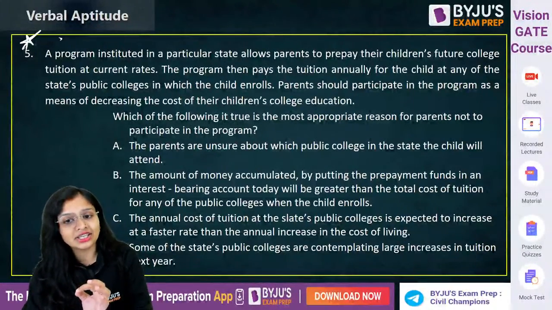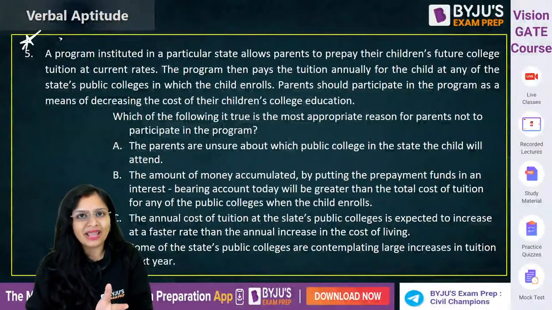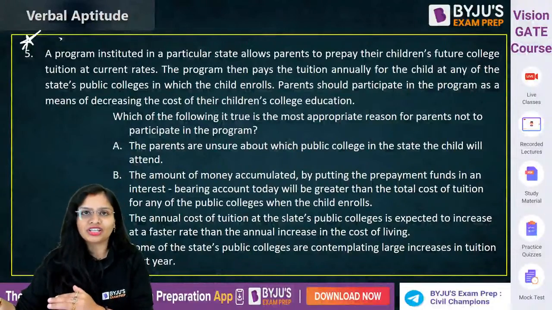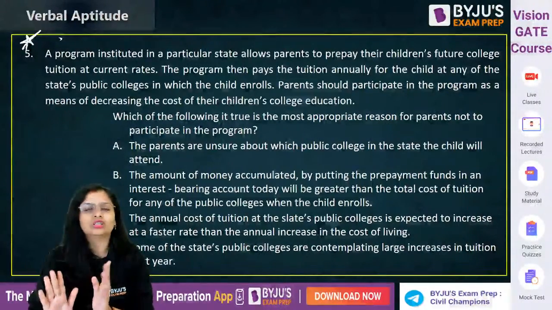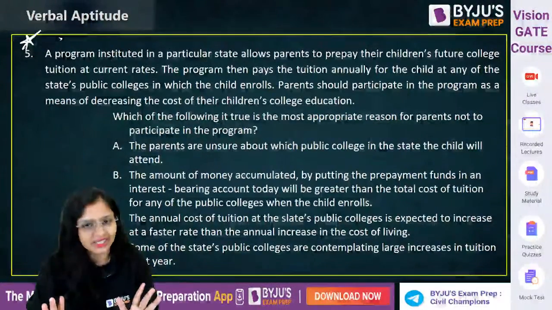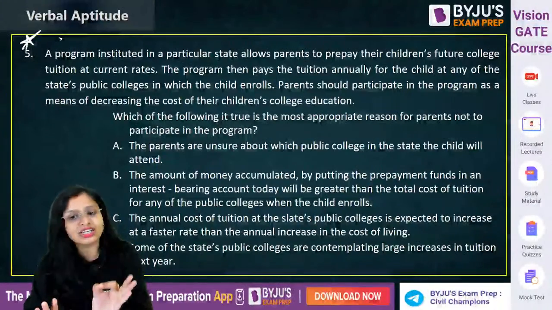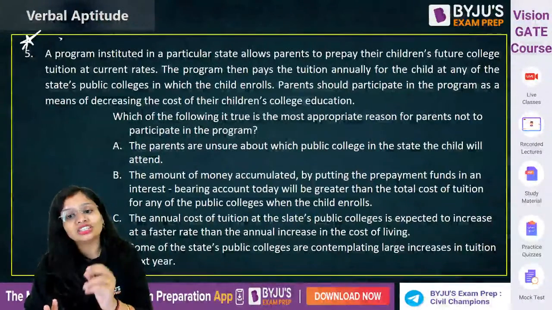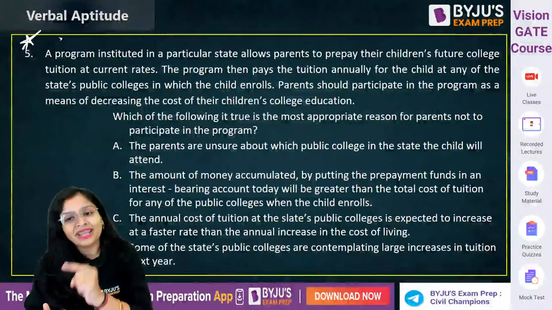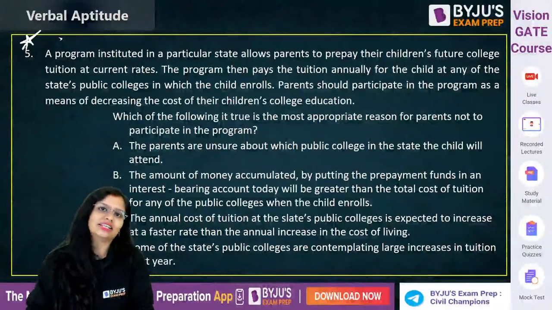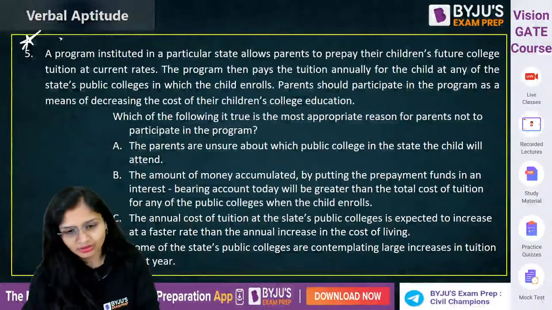If the cost of education increases, they don't have to bother, because the program will take care of it. Now out of 4 statements you have to tell which is the strong reason that parents should not invest in this scheme. Okay, come on.